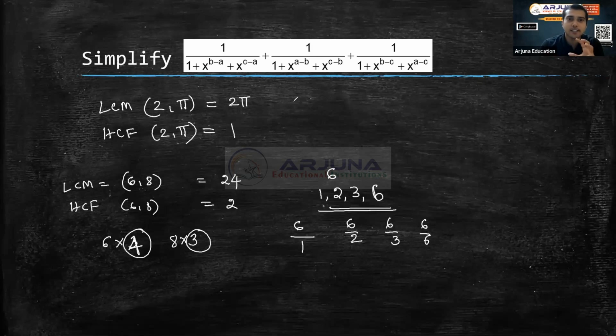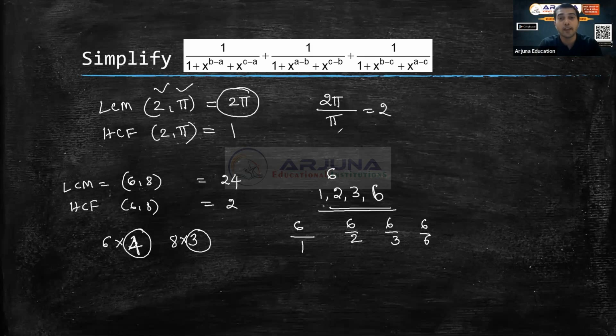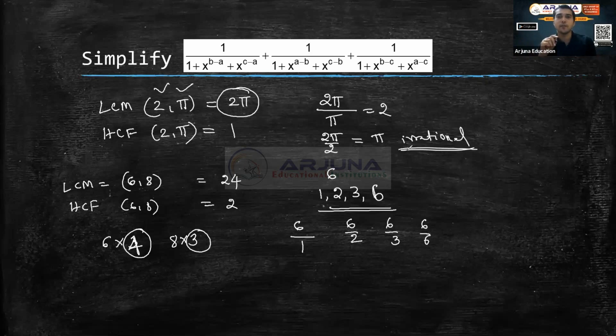Okay, so why am I discussing this now? Let us come to this part. So we were discussing, right? LCM, many of you felt LCM should be 2 pi. Okay, let us try 2 pi. So 2 pi is the number, and if I divide by pi, I will get 2, which is a natural number. If I divide LCM by any of the 2 numbers, I should get a natural number. So if I divide 2 pi by 2, the second number, I will get pi, which is an irrational number, right? Irrational number means it's not a natural number at all. So that means I cannot say 2 pi.